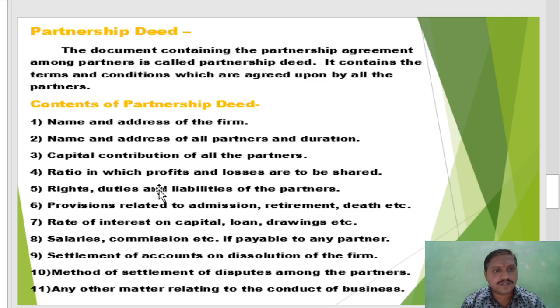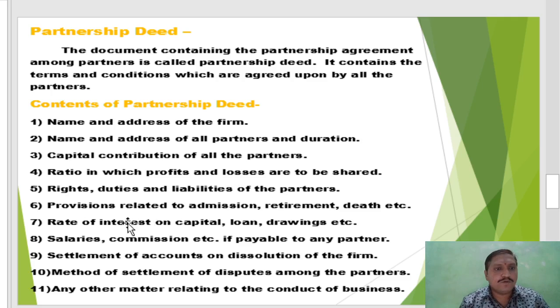Then rights, duties and liabilities of partners. Rights means they are the owners, so what are the rights of the partners is mentioned in the partnership deed. And duties and liabilities of the partners: they make division of work, so the duties and liabilities are also mentioned in the partnership deed. Which partner does what work and handles which work, or rights, duties and liabilities, are mentioned in the partnership deed.